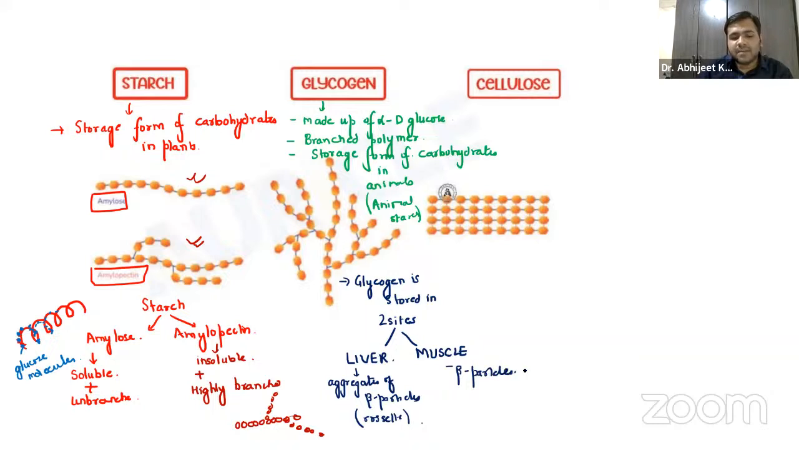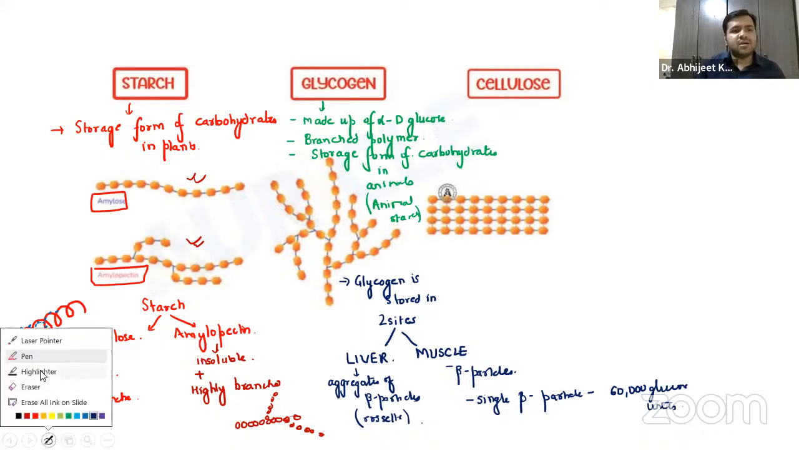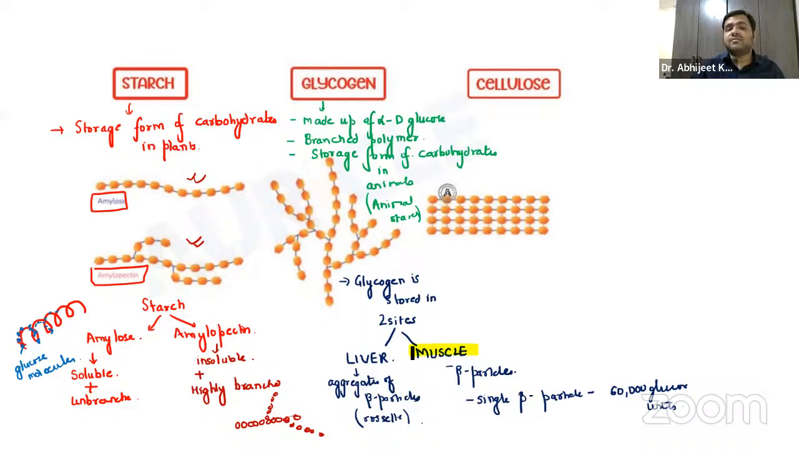Again, an important question: the single beta particle has 60,000 glucose units. If I simply ask you the total content of glycogen, it is more in muscle. But if I talk about percentage by tissue weight, glycogen is more in liver, because the rosette of beta particles are highly condensed, or compactly packed, guys.